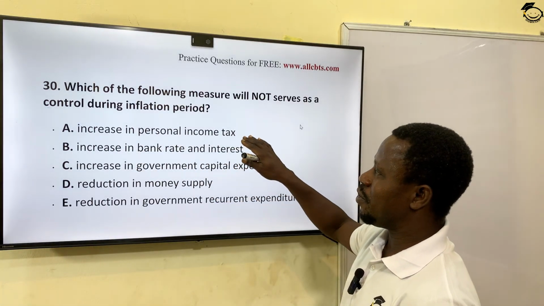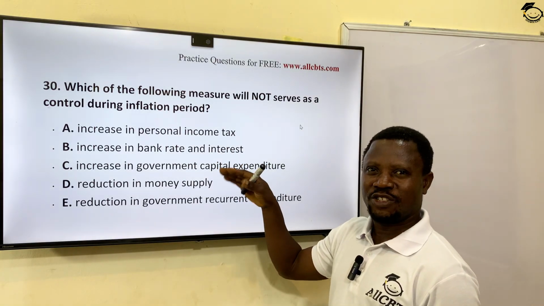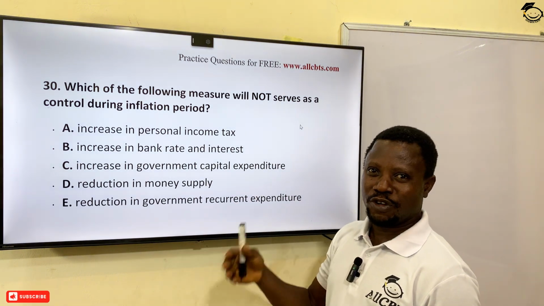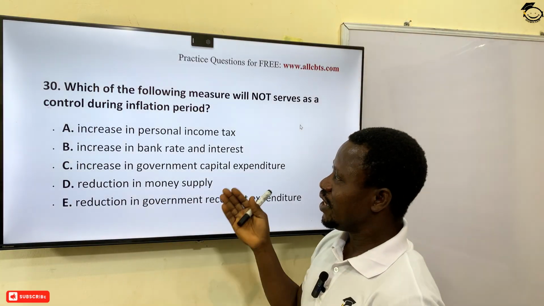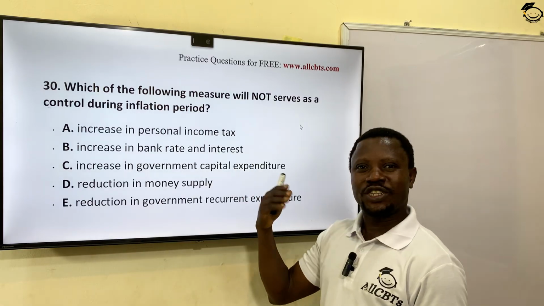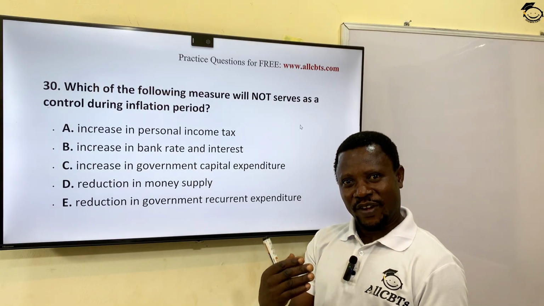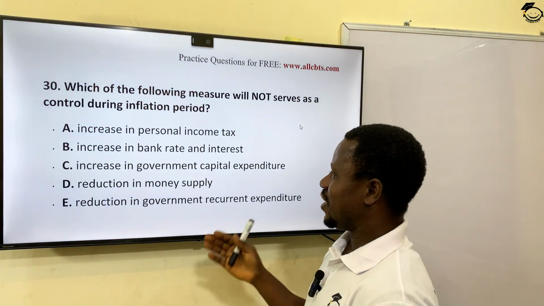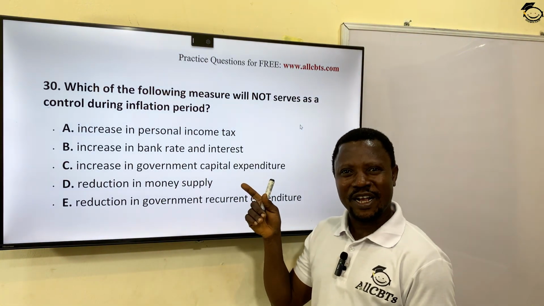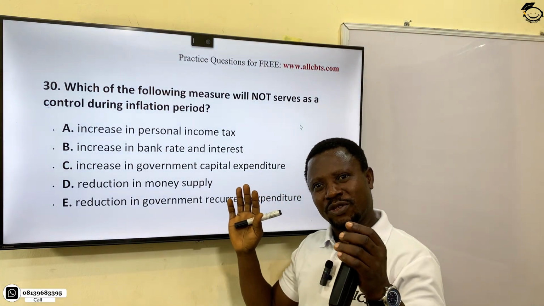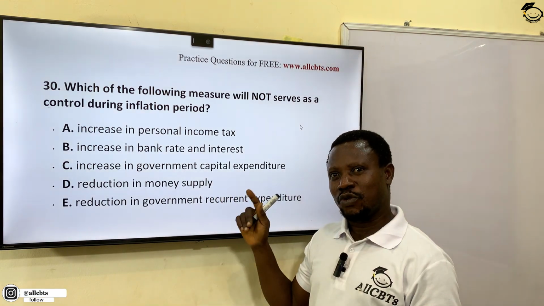Increase in personal income tax. When you increase personal income tax of workers, what it means is that you have reduced their real income. They are now paying more to the government, they have less to spend. Yes, it will work. Increase in bank rate and interest. This will discourage people from taking loans, accessing credit facility in the bank. So they have less money to spend. Yes. Increase in government capital expenditure. Wow. If government keeps spending money, it means they are pumping more money into circulation. That will be counterproductive in an attempt to control inflation.